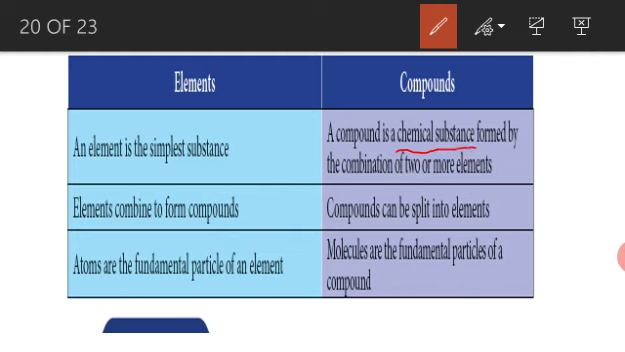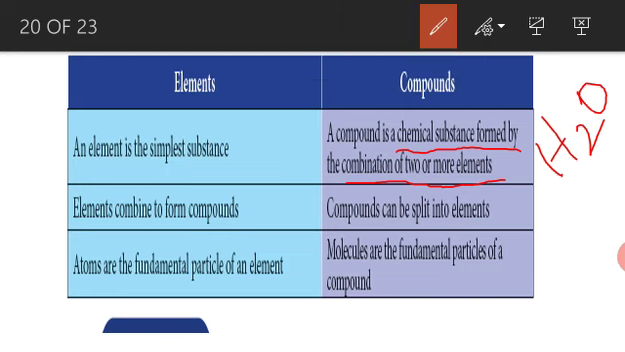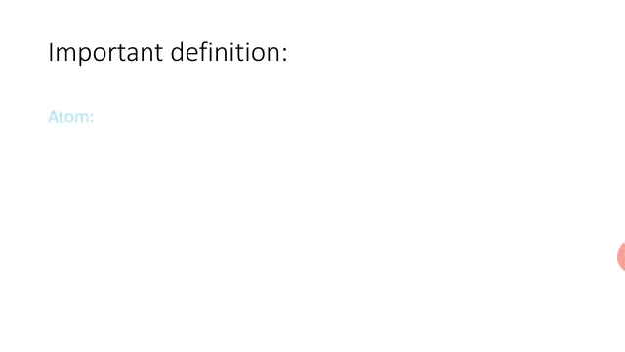But a compound is a chemical substance formed by the combination of two or more elements. For example, H2O: two or more elements combined together in a fixed ratio. Elements combine to form compounds, and compounds can be split into elements. The atom is the fundamental particle of an element. Molecules are the fundamental particle of a compound. That's all.